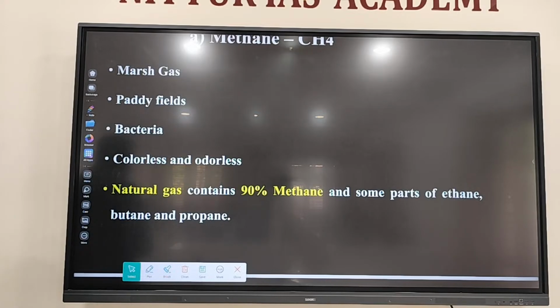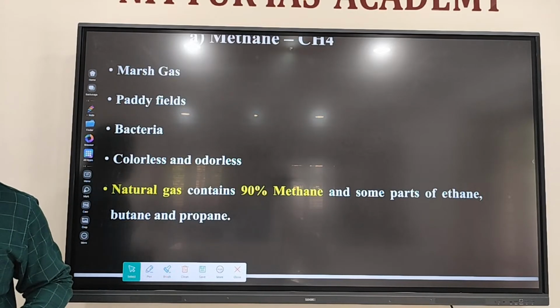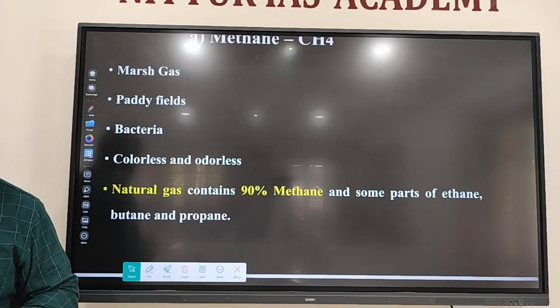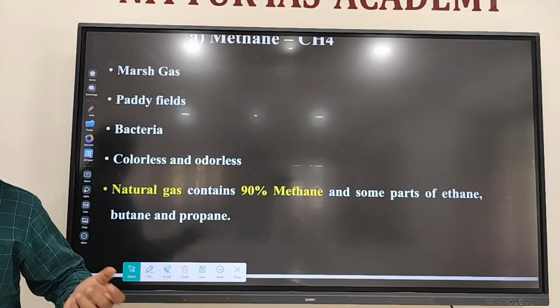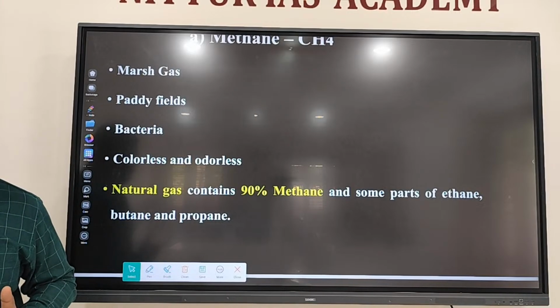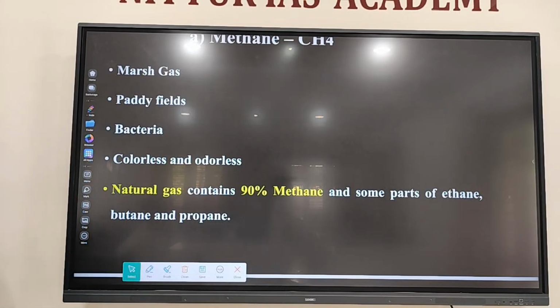That is due to an additive. That additive is extra added for the smell. It will not help in combustion. It will not increase the efficiency of the fuel. It is only there to indicate if there is any gas leak. The additive's name is ethyl mercaptan.